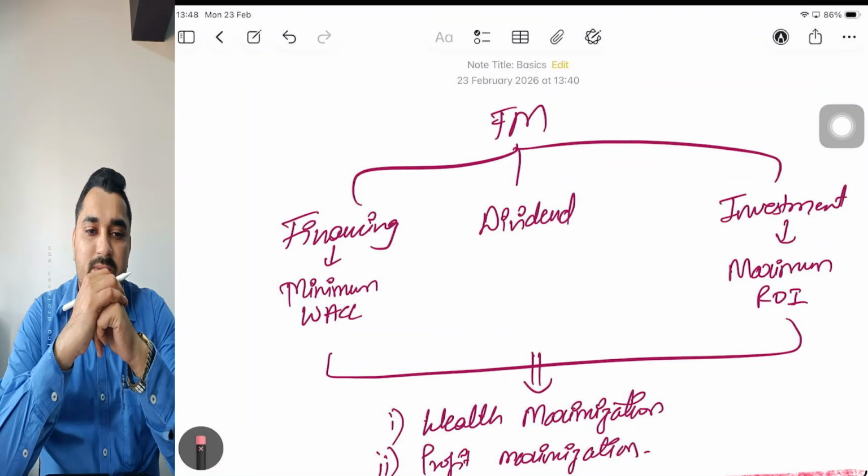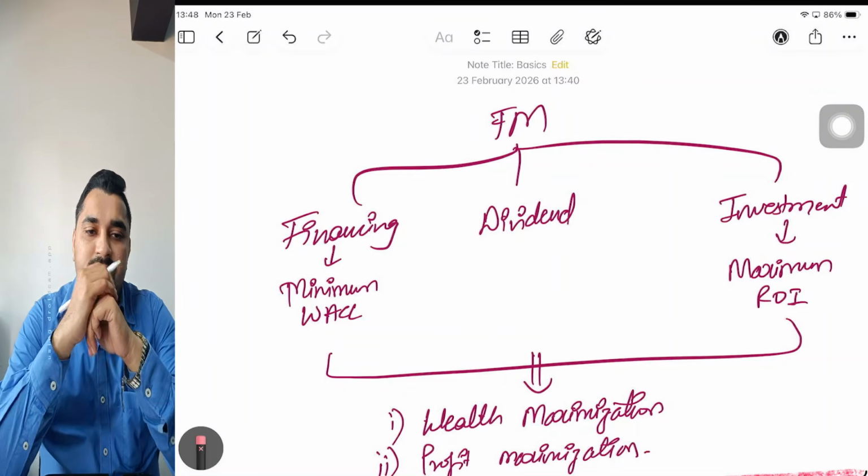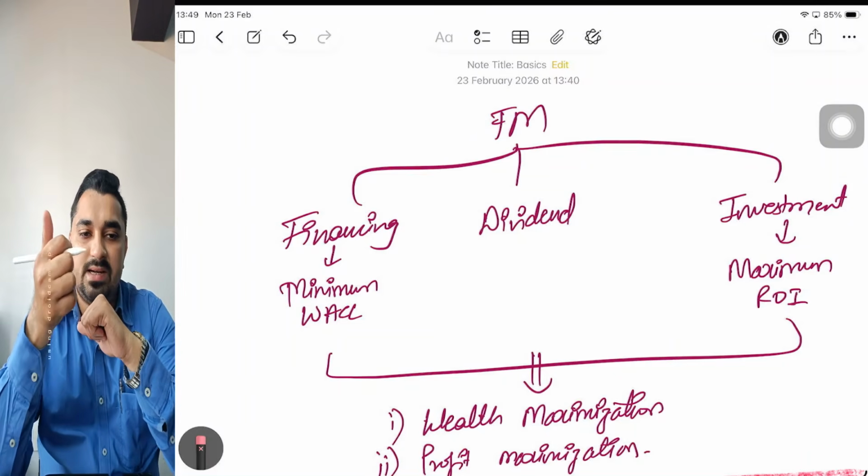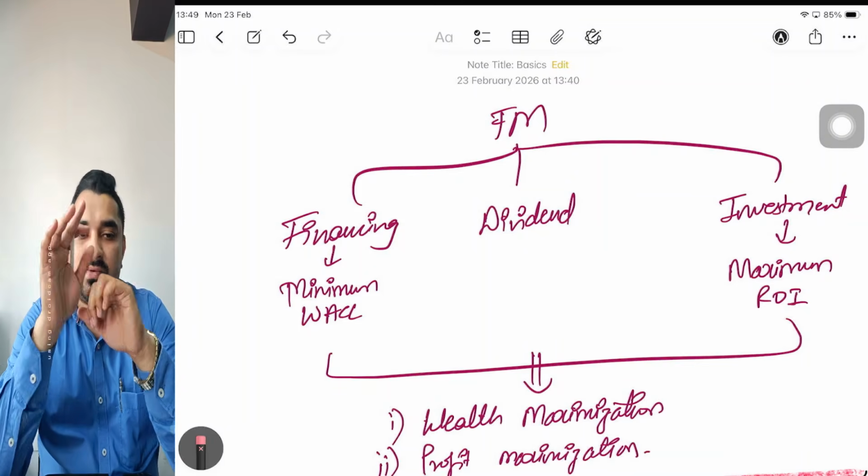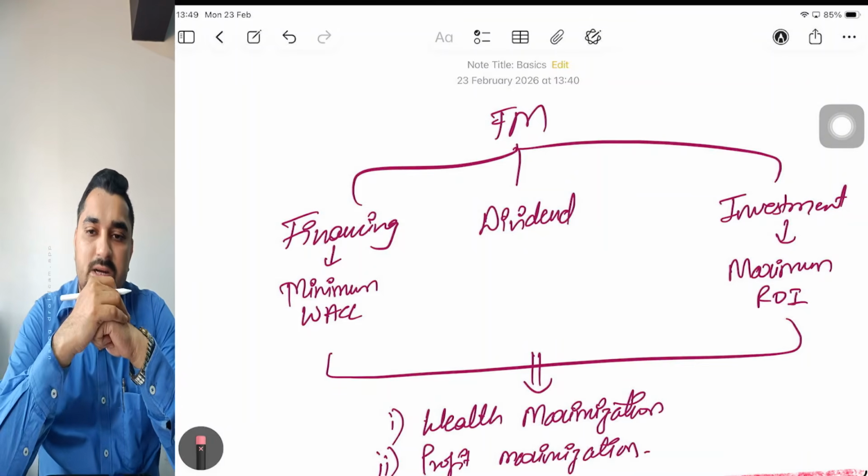Coming to investment decision, the moment you raise funds, see, basically there are two sources of finance to raise funds. One is debt, another one is equity. So once you decide from where to raise the funds, you raise the required amount of money. We'll see in the respective chapters.